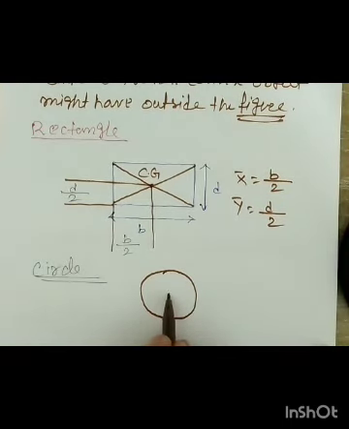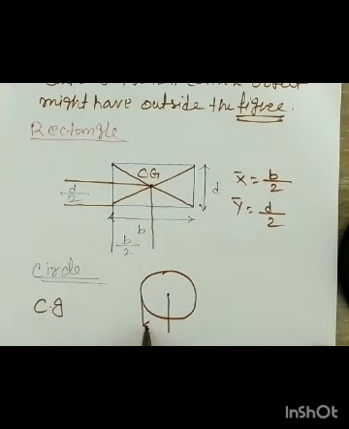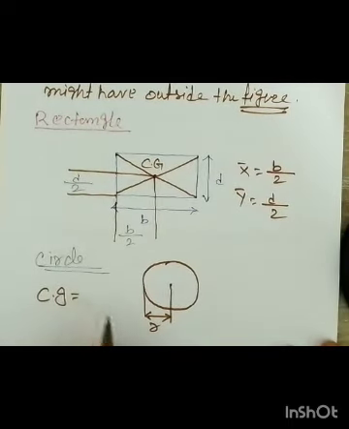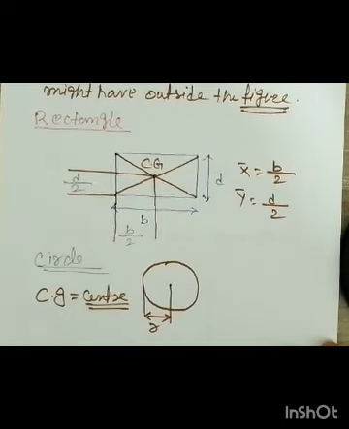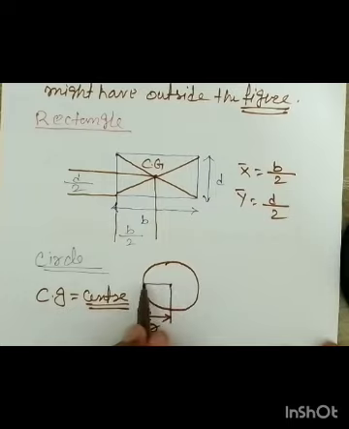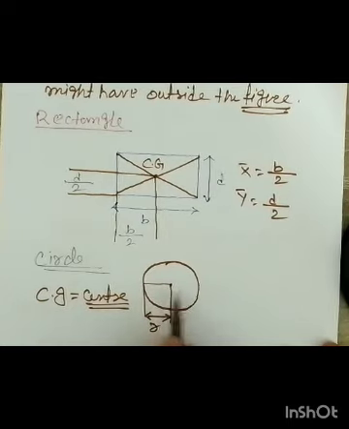So this is the center of the circle. For a circle, the centroid will be lying at its center, at the radius r from the edge. So the center of gravity of a circle is at its center. Either x or y, it will be the same.